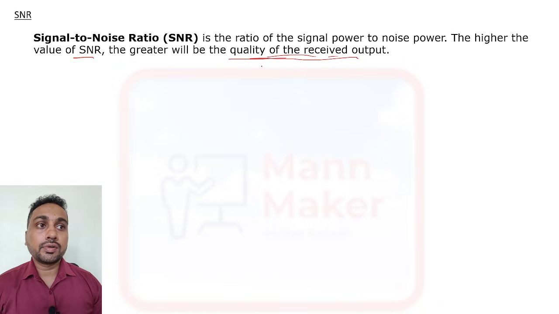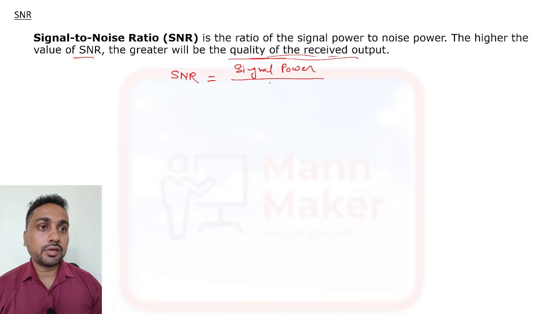So SNR is the ratio of signal power to noise power. Like we have the calculation of input SNR.